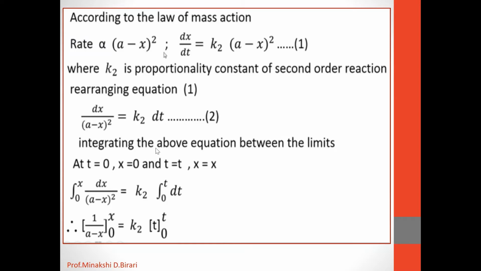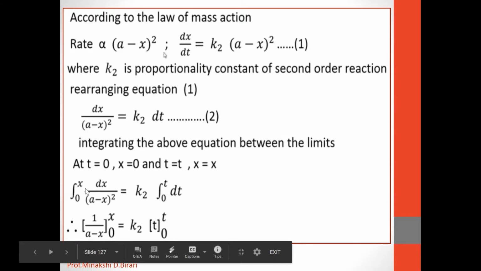Then integrating the above equation between the limits at t is equal to 0, x equal to 0 and t equal to t, x is equal to x, we get integration of dx upon (A minus X) whole square is equal to K2 into integration of dt. So here K2 is the constant, so it will be out of the integration sign.